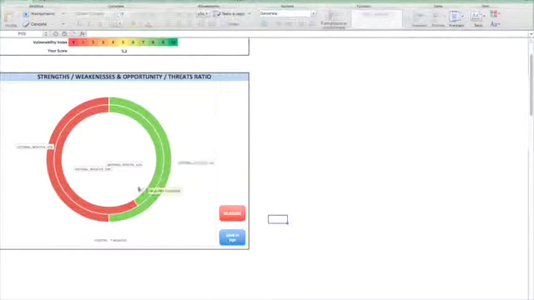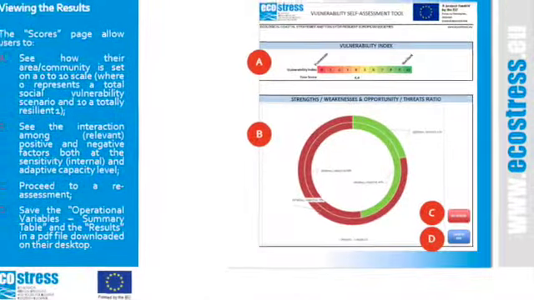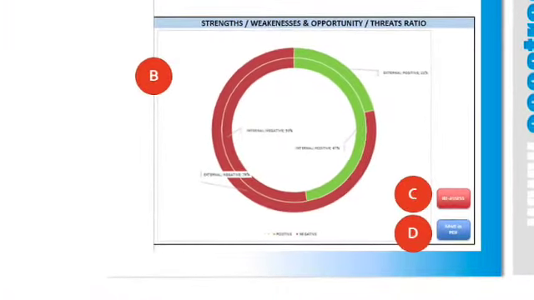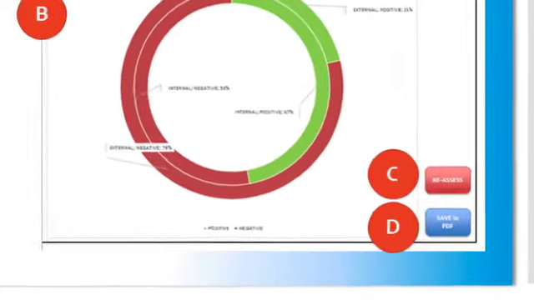B. See the interaction among relevant positive and negative factors both at the sensitivity internal and adaptive capacity external level. C. Proceed to a reassessment. D. Save the operational variables summary table and the results in a PDF file downloaded on their desktop.